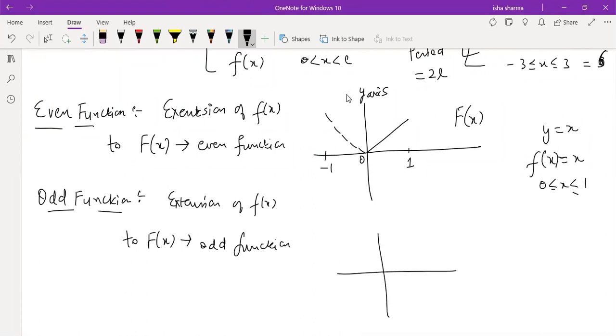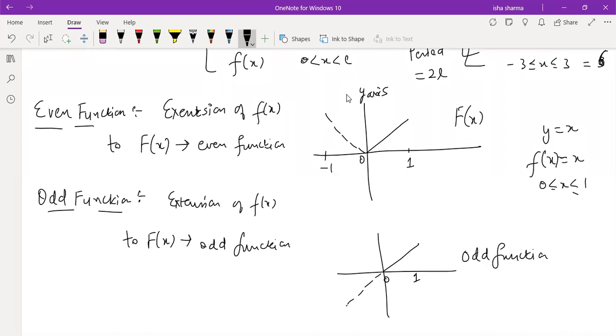So graphically, what will happen? Because if I want to convert the given function, the given function is not changed from 0 to 1, its definition is still the same, but I'm extending this to an odd function, right?